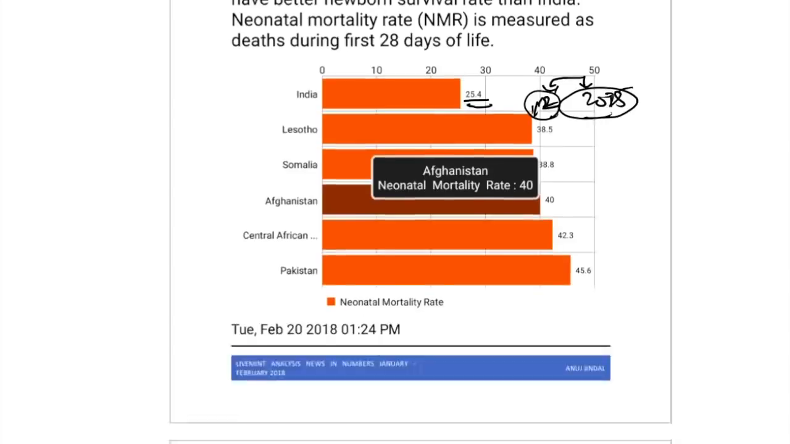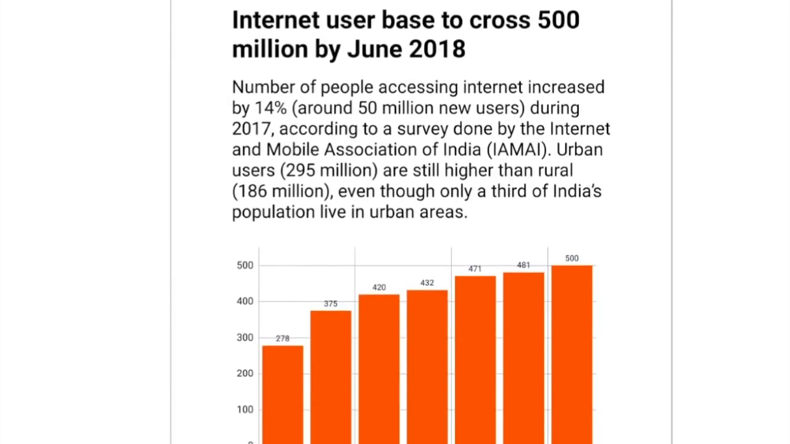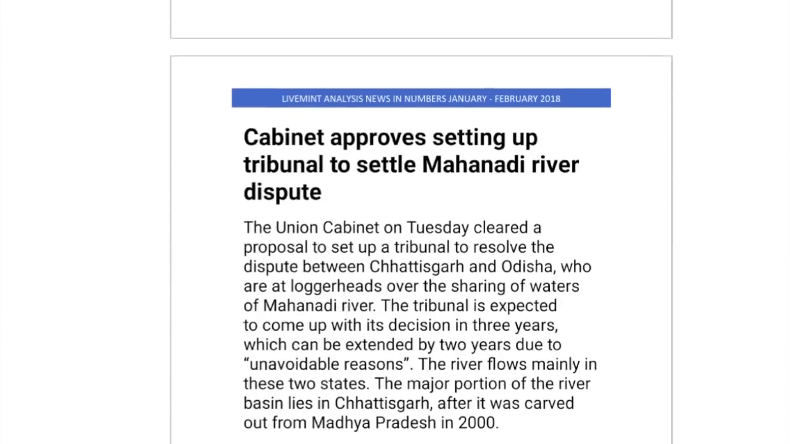The next one is internet user base to cross 500 million. Now wireless subscribers 1.16 billion. On the other hand, internet 500 million. So that is very important. All these numbers can be asked in the examination.